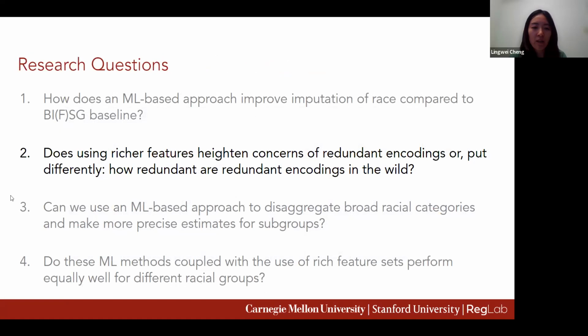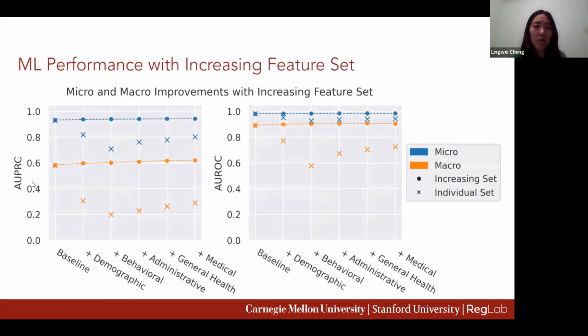Secondly, we want to understand if using richer feature sets heightens the concern for redundant encodings. We train random forest models with different subsets of features. We start with baseline features and gradually add in demographic, behavioral features, and so on. The O marks show the performance of ML models using the cumulatively added feature sets, whereas the X marks show the performance of the individual feature sets.